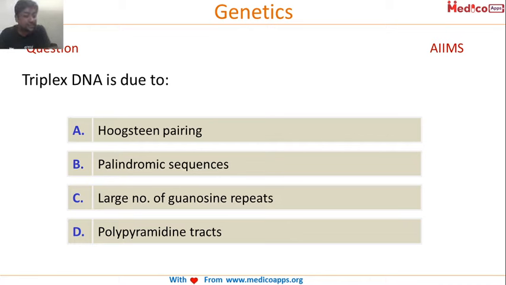Let's answer this question. Triple helix DNA is due to... A very, very frequently repeated question in multiple PG entrance exams. Triple helix DNA is due to Hoogsteen pairing, palindromic sequence, large number of guanosine repeats, or polypyrimidine tract. Anyone?